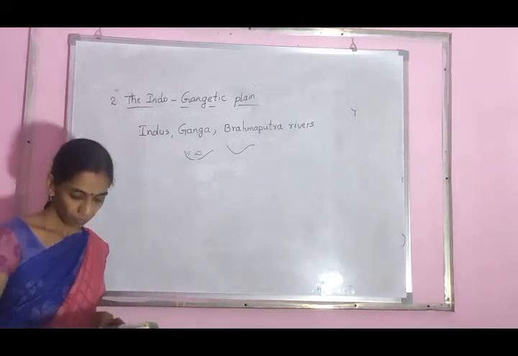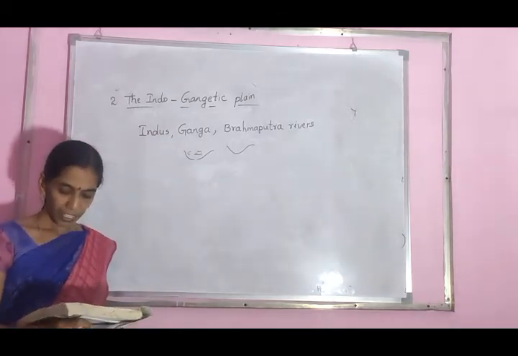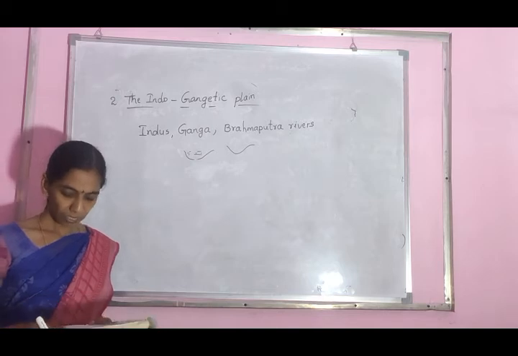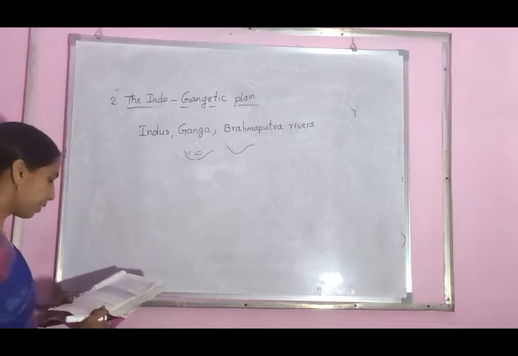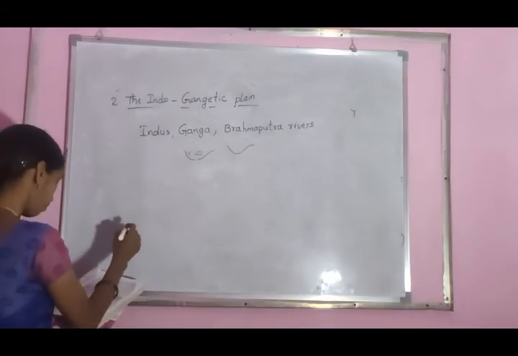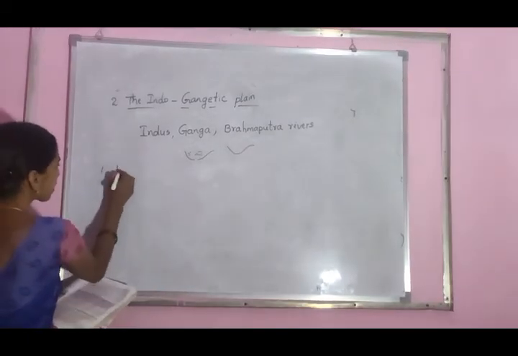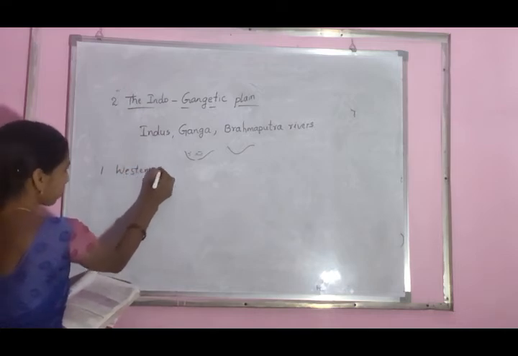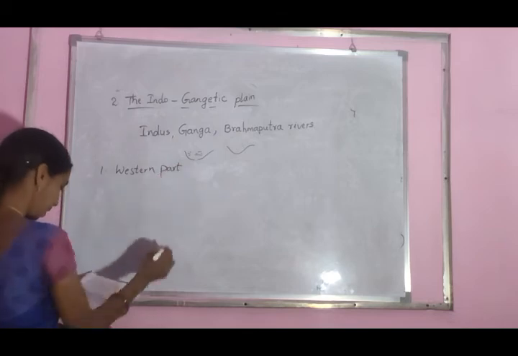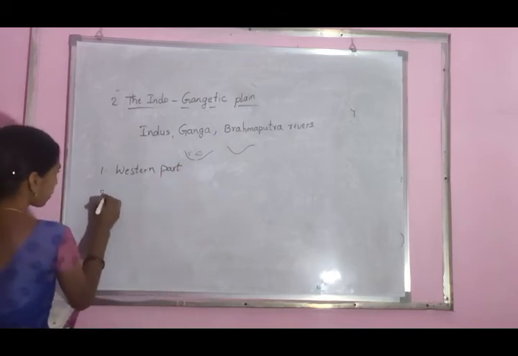Now, the Indo-Gangetic plains broadly consist of three divisions. The Indo-Gangetic plains are divided into three different parts. First one is the western part. Second one is the central part.